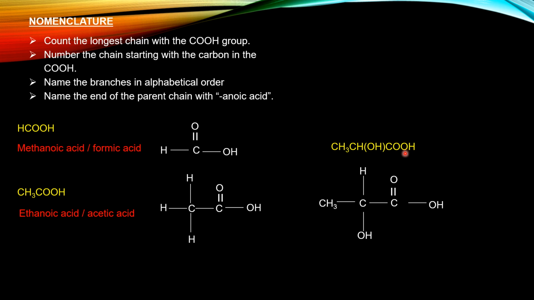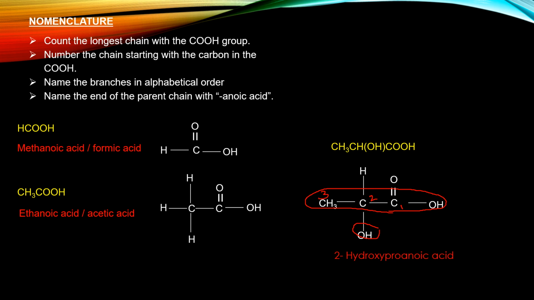So when we see that the parent chain must have the COOH group. So our parent chain, let's circle them up. This is what it is. 3 carbon atoms, propanoic acid, OH is a branch, so it is hydroxyl. Position of the OH, so that's carbon number 1, this is carbon number 2, and that's carbon 3. OH is on carbon 2, so the name is 2-hydroxyl propanoic acid, commonly known as lactic acid, that is found